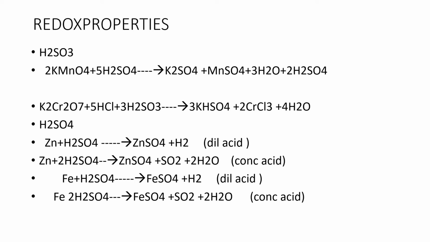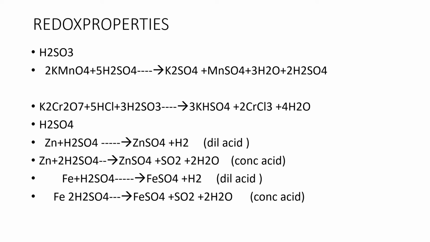When zinc is treated with concentrated sulfuric acid, the products will be zinc sulfate, sulfur dioxide plus water molecules. If you look at that, in the previous case hydrogen gas was liberated, now sulfur dioxide gas is liberating. In sulfur dioxide, the sulfur oxidation state is +4.